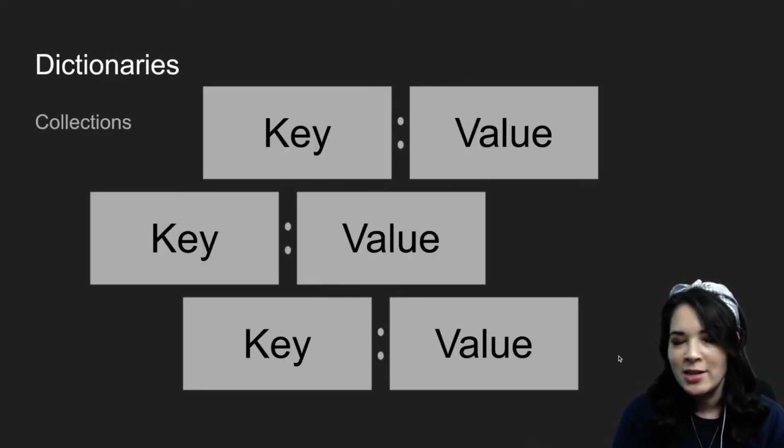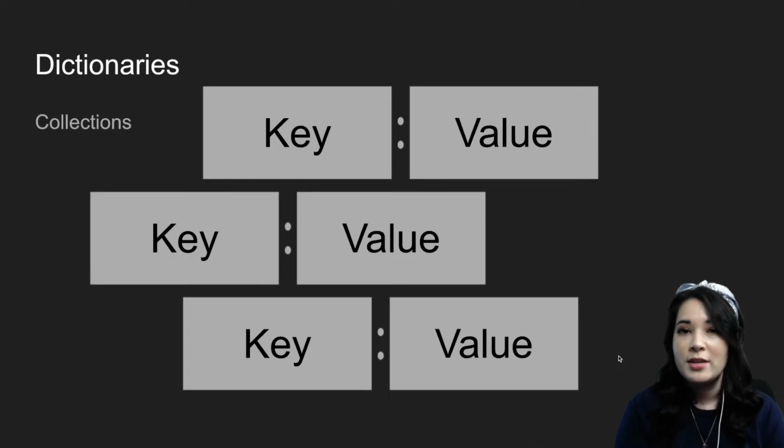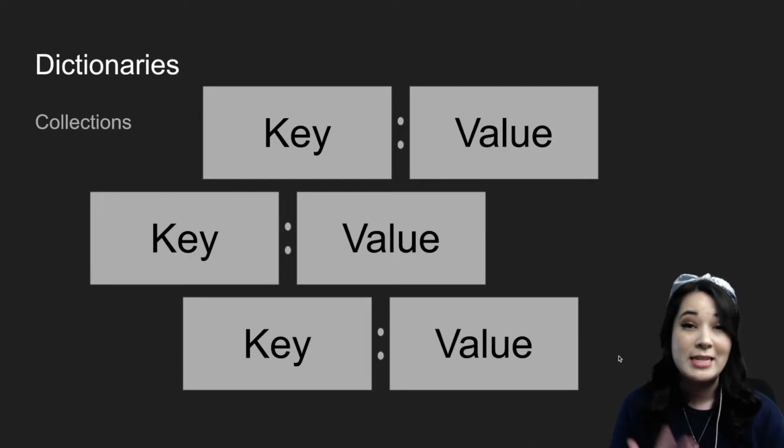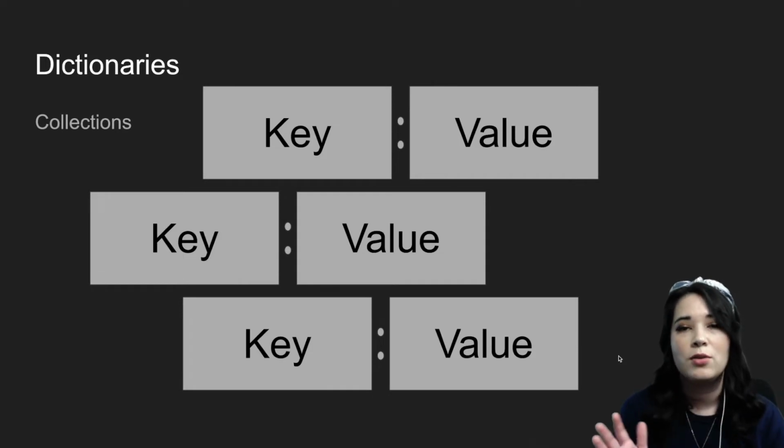So dictionaries are an exciting new type of collection. We've already learned about a couple types of collections like strings or lists, but dictionaries are a little bit unique in that instead of having just multiple items and then using indices like 0, 1, 2, etc. to access the items in that collection, we have key value pairs. So dictionaries are not just collections of objects, they're collections of key value pairs.